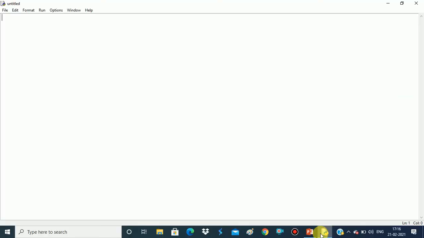Now let us do this reading and writing operation in binary files practically. The very first thing we need to do is import the pickle module. So we'll write the statement import pickle. Then after that we have to open a file. So this is our file handle f, and we'll start with the open function and specify the name of the file. Suppose हमारी फाइल का नाम है abc.dat. Dat means the data file, which is a binary file, and abc is the name of the file.